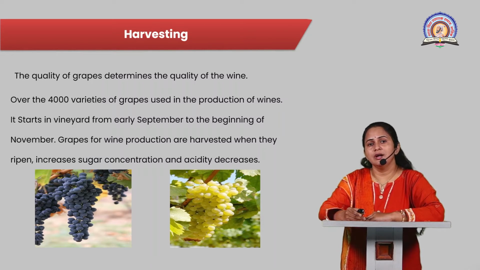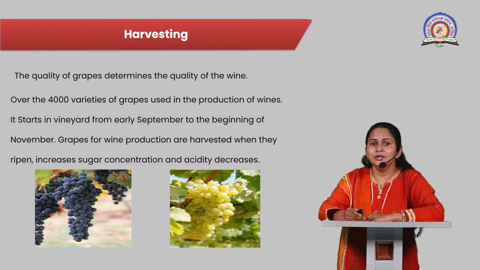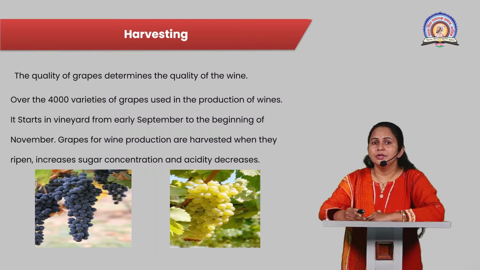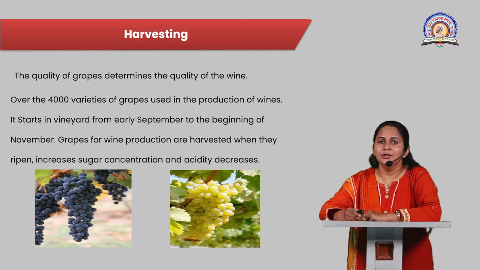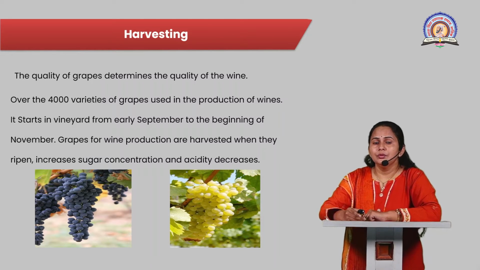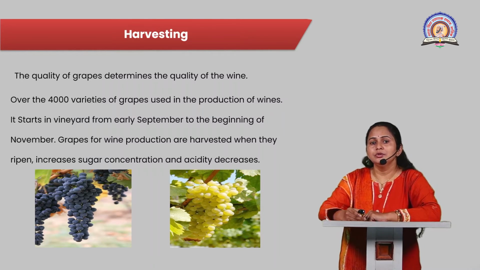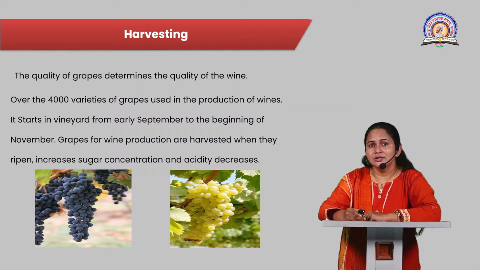So the first step is the harvesting. Harvesting is a major part of the winemaking process because the quality of the grapes determines the quality of wine. There are over 4,000 varieties of grapes which are generally used for the production of wines. Harvesting starts from the vineyard, a place where the grapes are grown and cultivated. It starts from early September to the beginning of November, and is done after the grapes are fully matured.